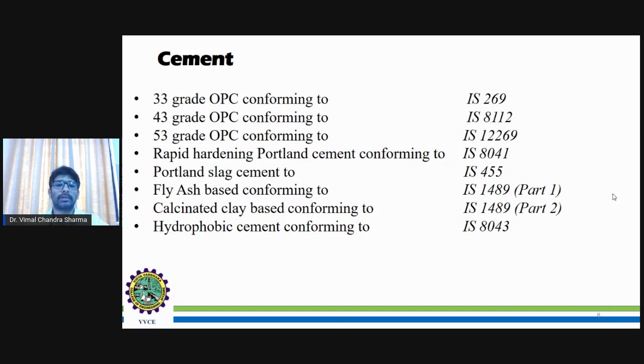Fly ash based conforming to IS 1489, and calcinated clay based conforming to IS 1489, and hydrophobic cement conforming to IS 8043. Calcinated is basically where the calcium, or the lime part, plays a role, and hydrophobic is also one of the types of cement conforming to IS 8043.